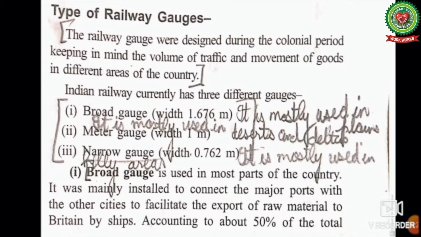Now let us read about these gauges in detail. Broad gauge is used in most parts of the country. It was mainly installed to connect the major ports with the other cities to facilitate the export of raw materials to Britain by ships. All the important mail, express, Rajdhani and Shatabdi trains run on these tracks, and it connects all the important cities of India.